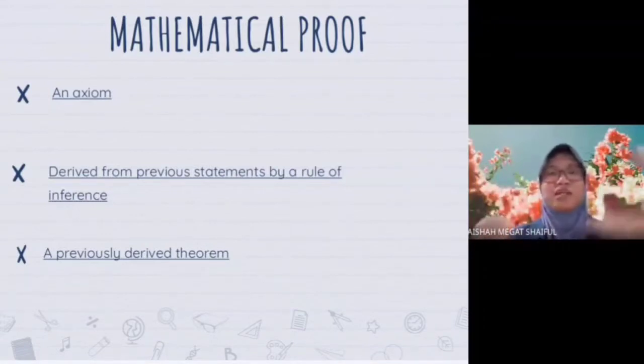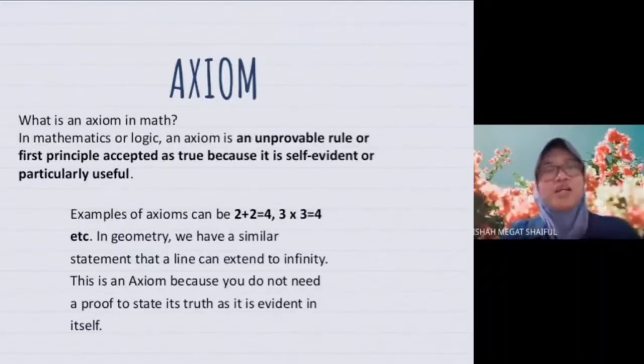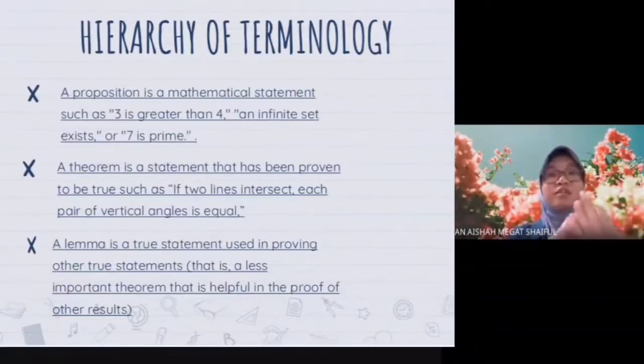So let's go back and have a flashback. What is an axiom in math? In mathematics or logic, an axiom is an unprovable rule or first principle accepted as true because it is self-evident or particularly useful. For example, axioms can be 2 plus 2 equal to 4, 3 times 3 equal to 9, and so on. While in geometry, we have a similar statement that a line can extend to infinity. This is an axiom too because you do not need to prove it to state it's true as it is evident in itself.